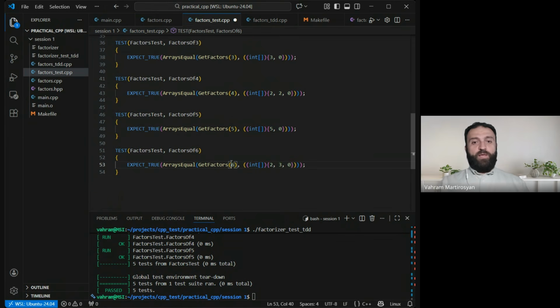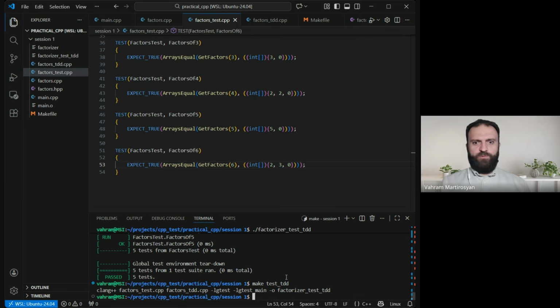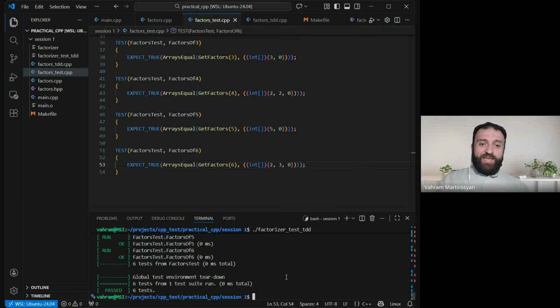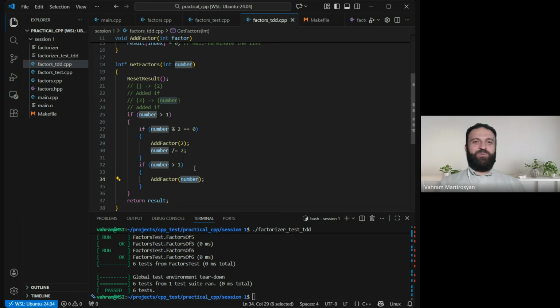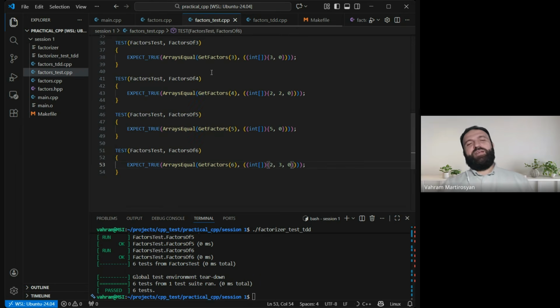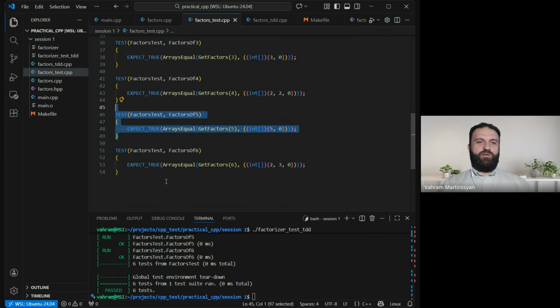So 6. Well, it can be factorized to 2 and 3. Most probably it will fail, right? So why would it even pass? But it passes because our code is more or less covering a couple of simple cases, and 6 is just one of them. Obviously, we divide it by 2, get 2 as a factor, and then whatever we have, it is 3. We add it because it is greater than 1, right? Yeah, it looks like I'm doing silly things. Just be with me. We are almost there.